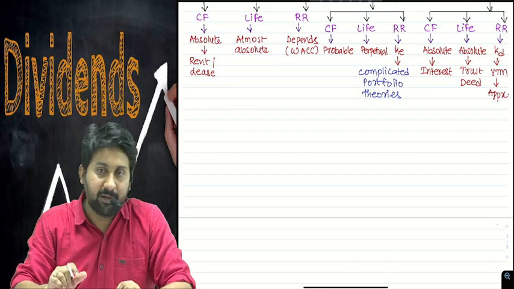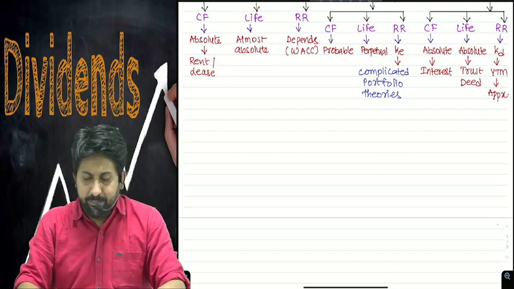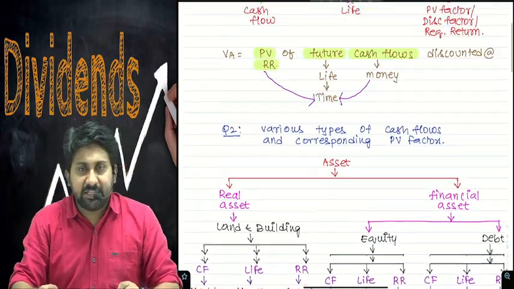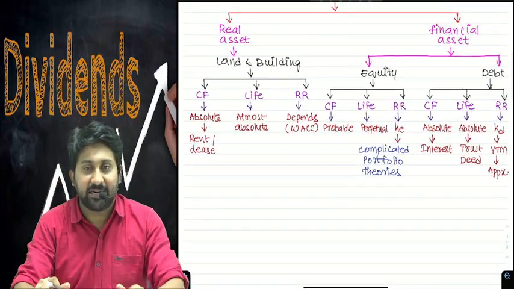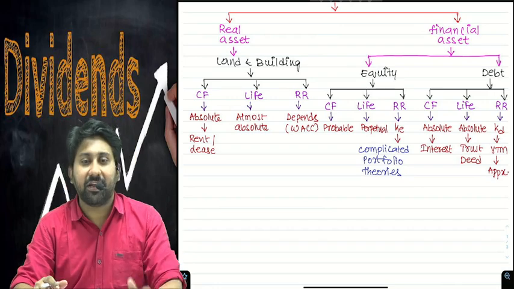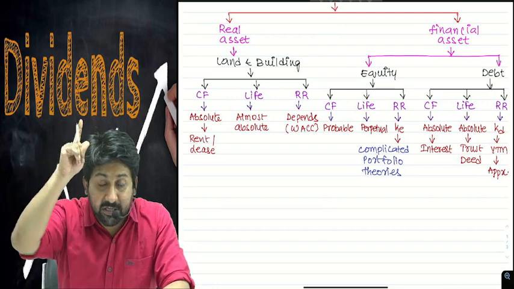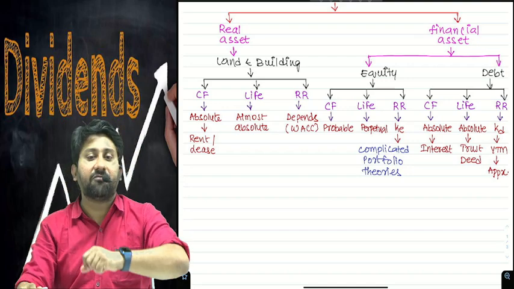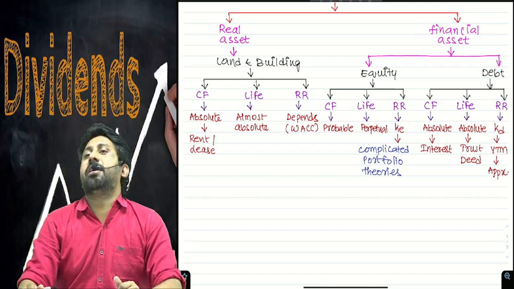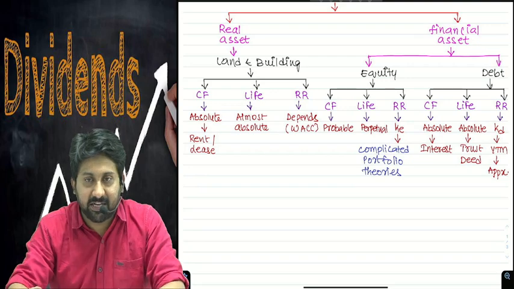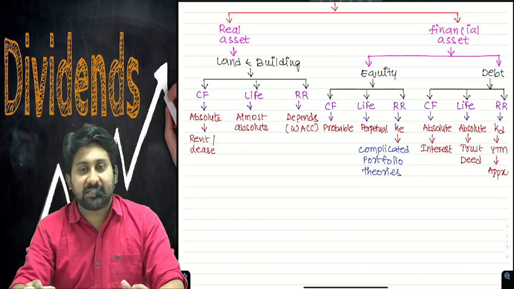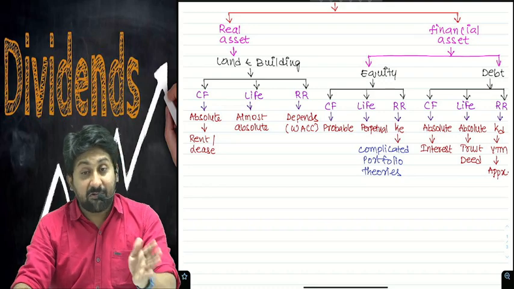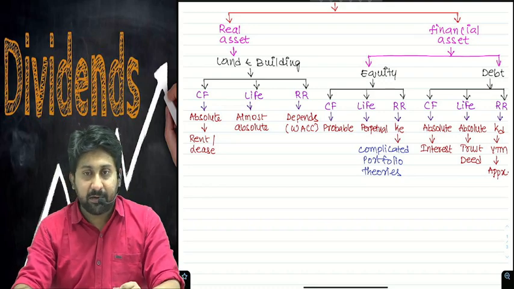at least to some extent theoretical. Okay, so in these three instruments we have seen now, which is the most complicated asset? Obviously the equity. That becomes our first area of discussion. Land and building, real assets, anyway we don't discuss in our subject. Next one is a financial asset. We discuss that completely in our SFM syllabus. Equity and debt are our discussion part.